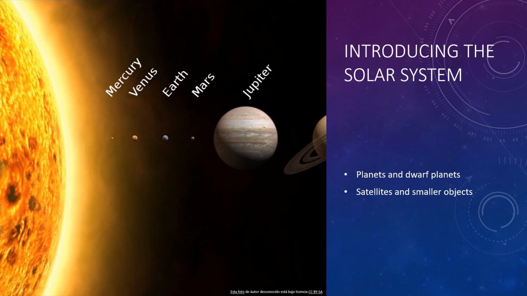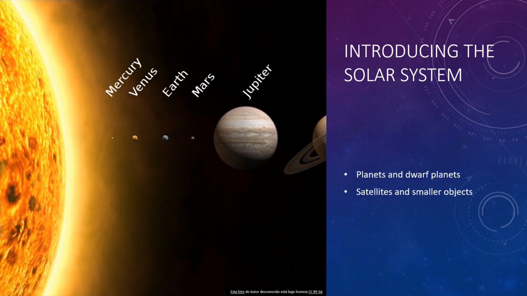There are some questions I want you to answer for me, please, in your notebooks after reading lesson number 2. Number 1, what main categories of objects in the solar system are different from each other?